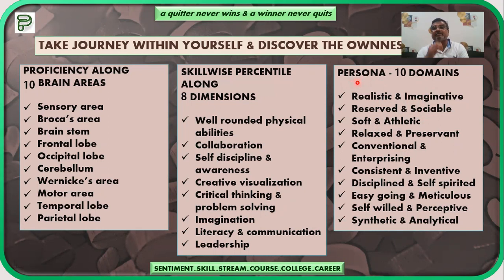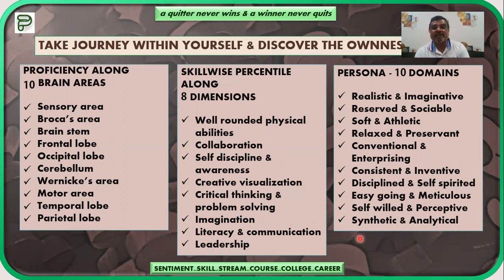These readings will also be given, and the strong persona traits will help in the selection of the career stream or subject stream with the help of that machine learning algorithm. Are you consistent or inventive, disciplined or self-spirited, easygoing or meticulous, self-willed or perceptive? So all these different personality types will be identified and discovered from you, and given in the form of a complete chart.